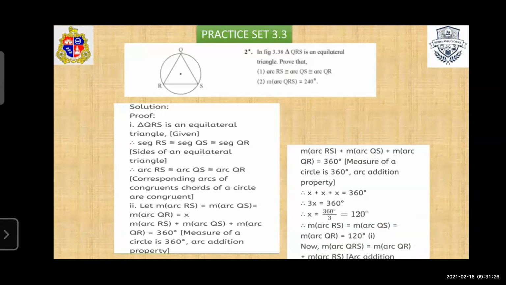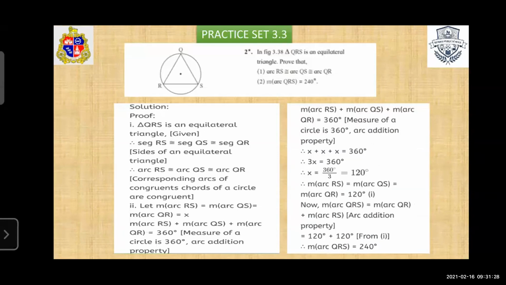Measure arc RS plus QS plus QR is equal to 360. Assuming the value of each arc is x, x plus x plus x is 3x. 3x is equal to 360. Divide 360 by 3, so x is equal to 120 degrees. So arc RS is equal to 120, arc QS is equal to 120, and similarly arc QR is equal to 120.